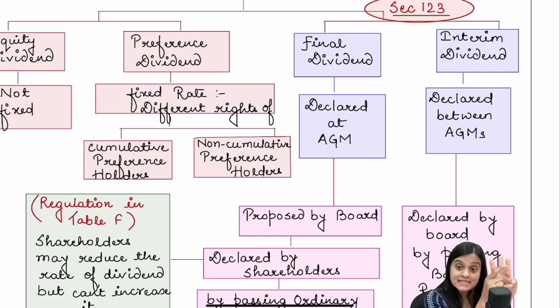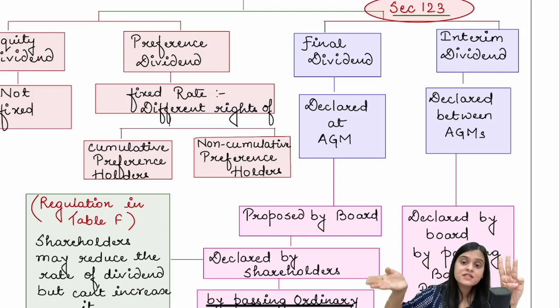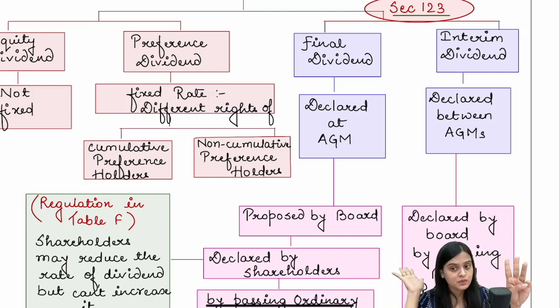Interim dividend is proposed and declared, everything is done by the board, between the annual general meetings. So the duration ideally is from the start of the financial year till the end of the financial year, and even after that till the holding of the annual general meeting.